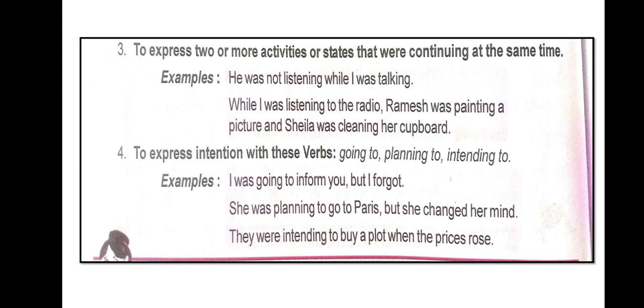4. To express intention with these verbs: going to, planning to, or intending to. Examples: I was going to inform you, but I forgot. She was planning to go to Paris, but she changed her mind. They were intending to buy a plot when the prices rose.